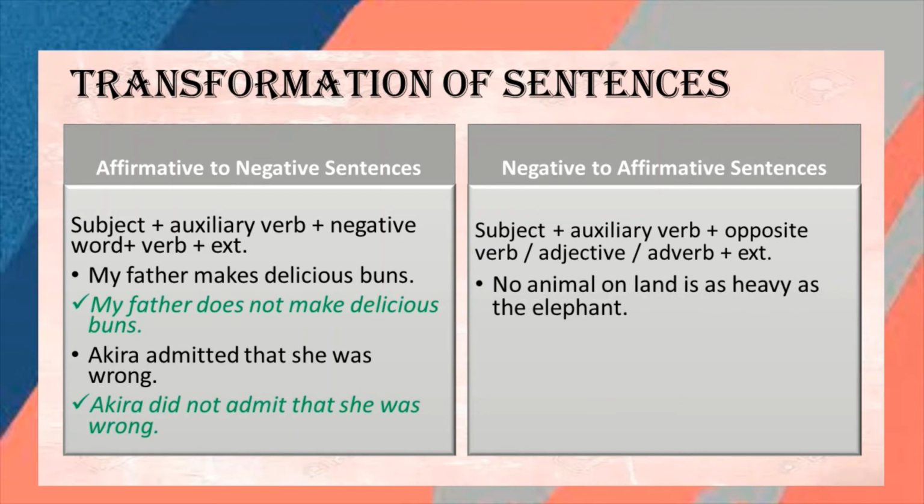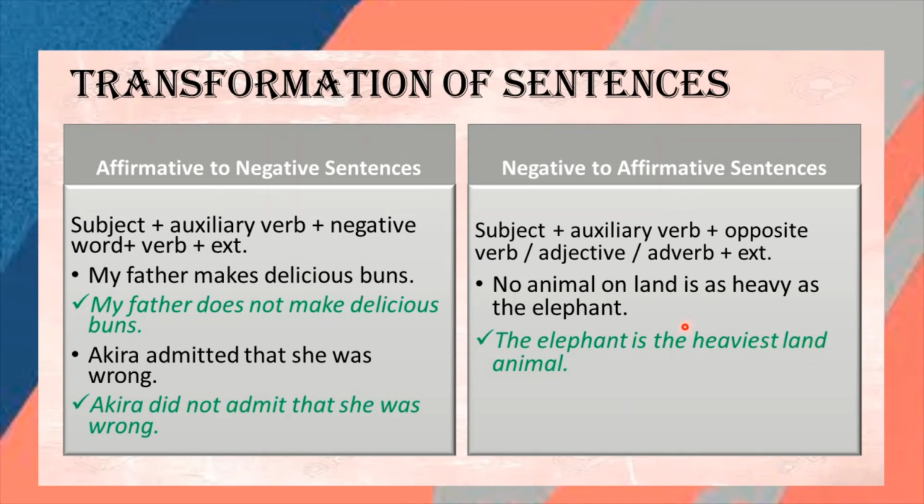First example: no animal on land is as heavy as the elephant. What meaning are we getting here? We can conclude that the elephant is the heaviest animal. Or the answer can be: the elephant is the heaviest land animal. We can get such an answer.